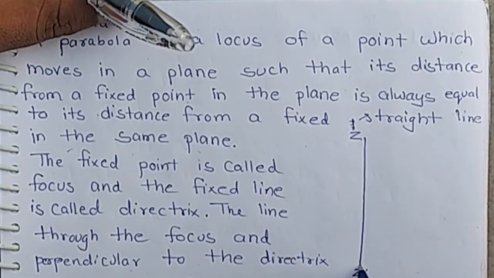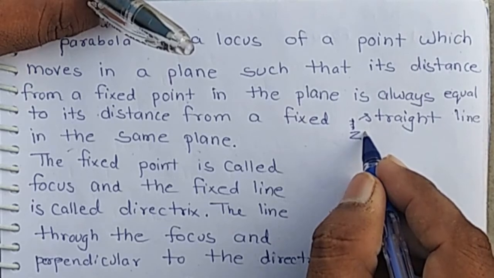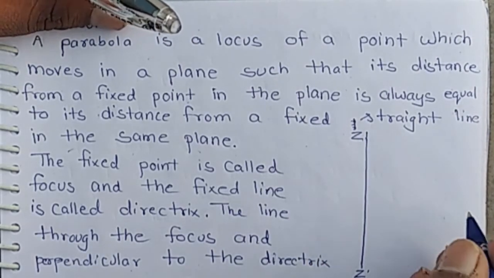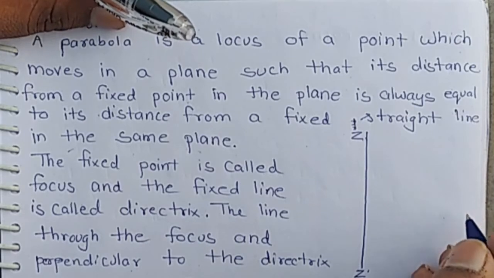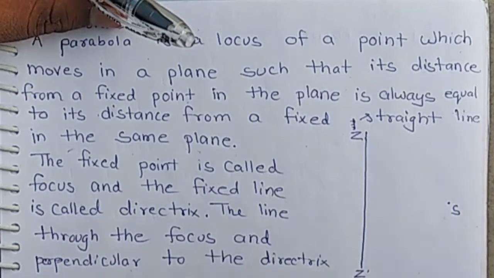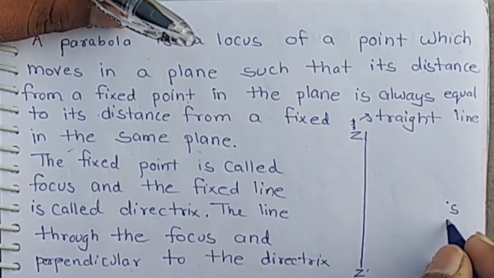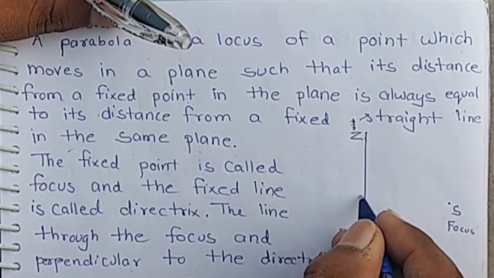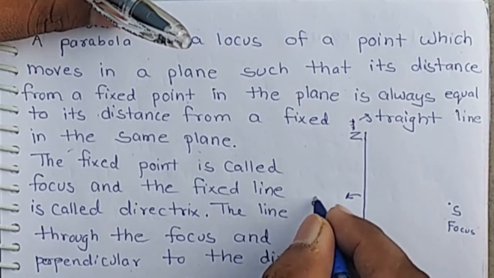ZZ dash is the fixed straight line, and S is a fixed point. Fixed point means it is the focus. Fixed straight line means it is the directrix.